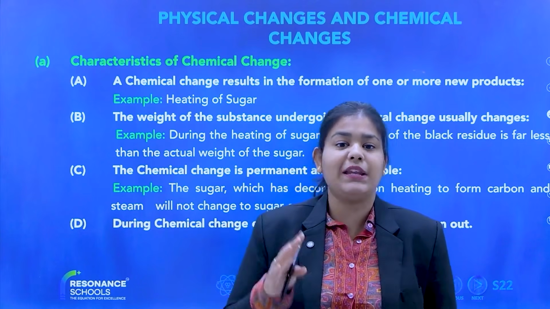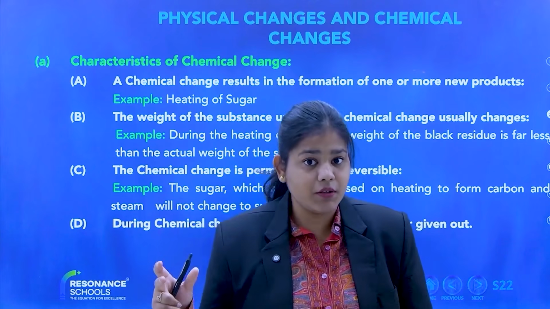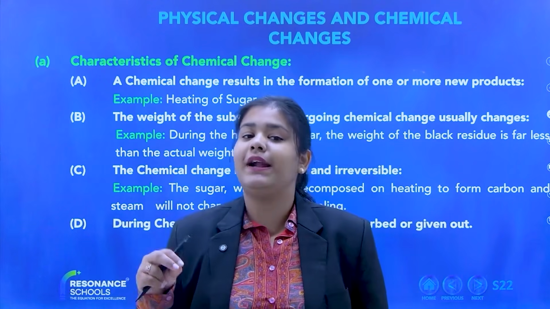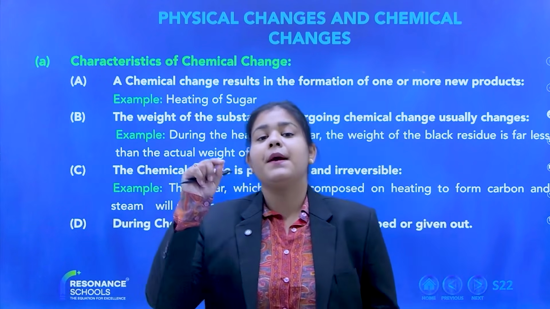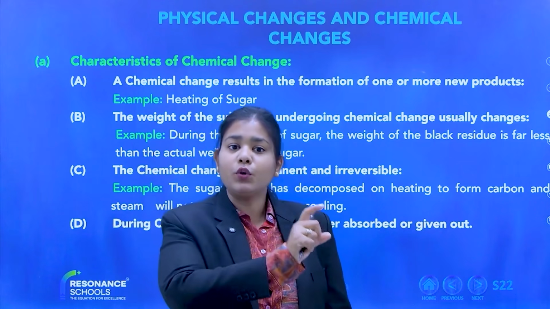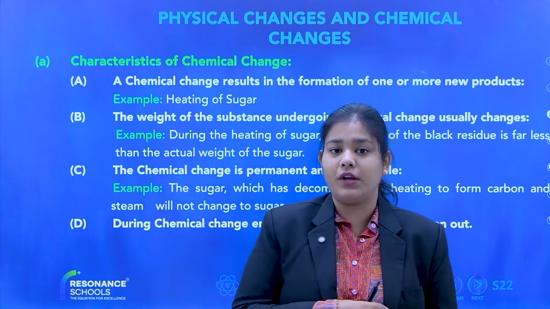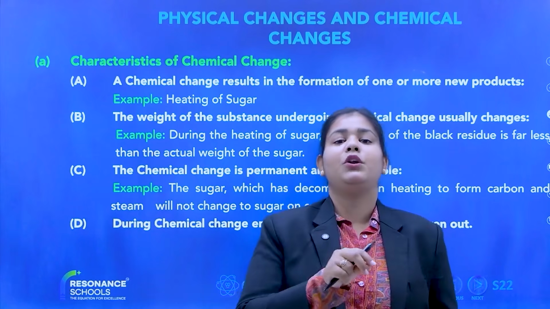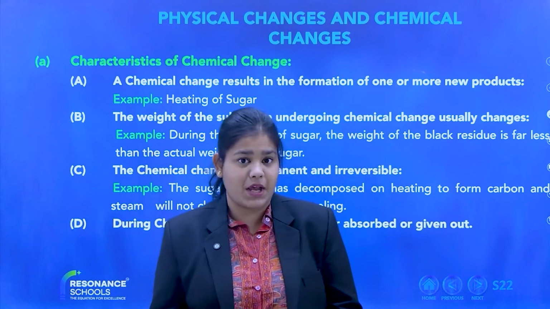New product means a product having a new composition, and that new composition brings new properties. So a new product means the particular substance has properties different from the parent elements. What is the meaning of parent element or parent compound? It means that from which a new substance is formed.